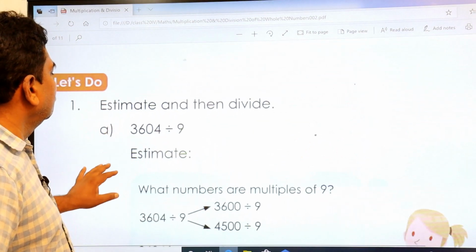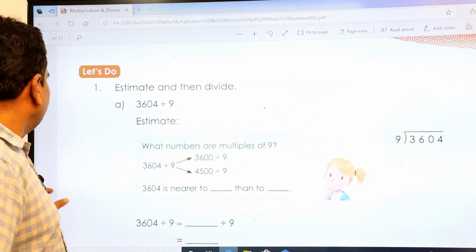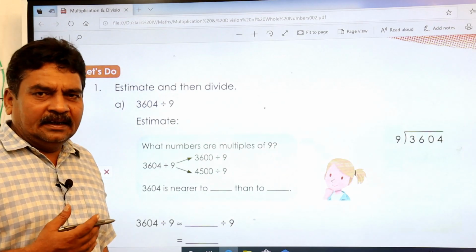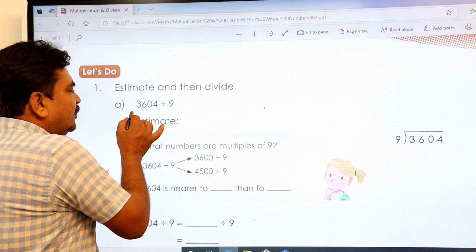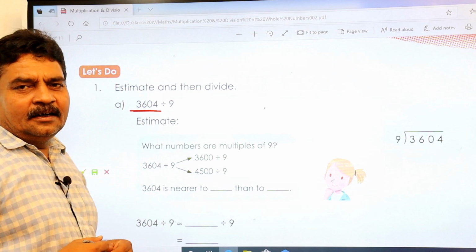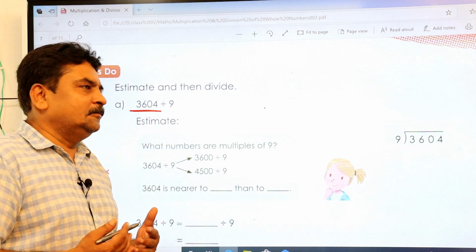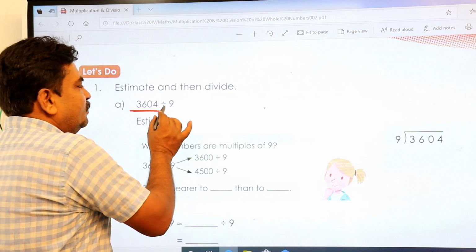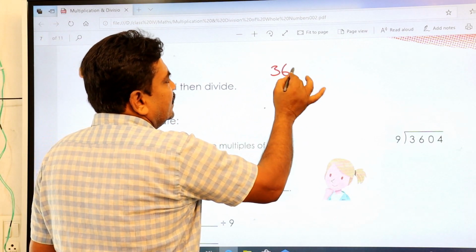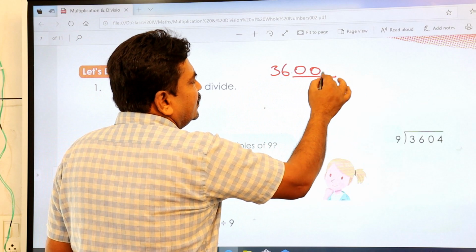Let's do this. See here, we can do it very easily. You have 3604 divided by 9. You have to estimate. First you take these 2 digits, 36. Remaining you should have zeros.